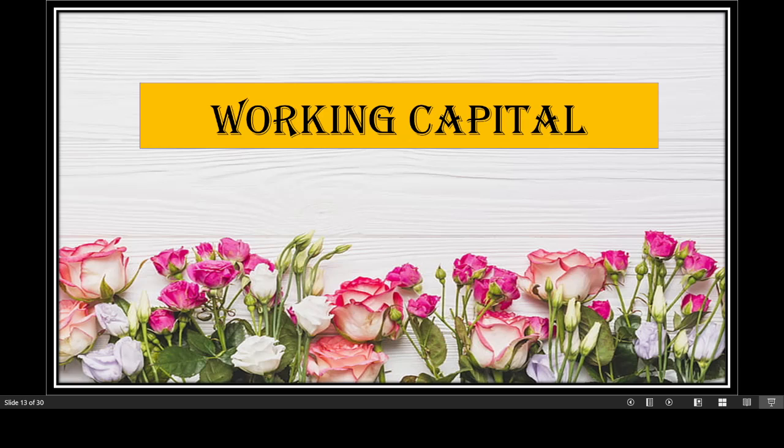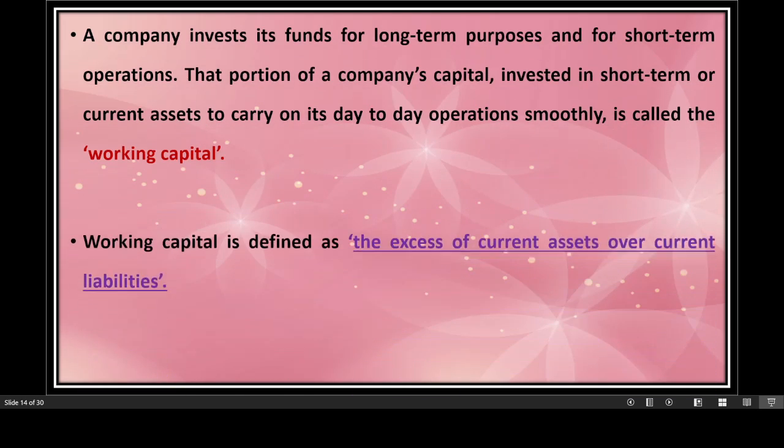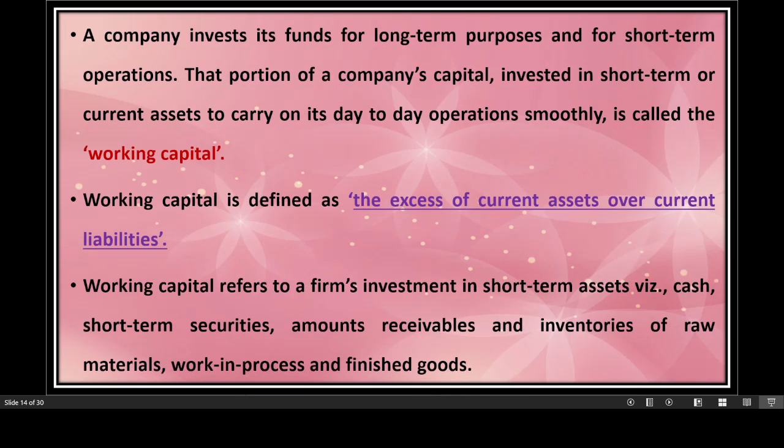Let us continue our discussion that we had on working capital further. But before that, let us recapitulate what we read in the last class. Every company needs funds, for long term purposes as well as for short term operations. That portion of a company's capital which is required for the short term or the current assets to carry on its day to day operations smoothly is called working capital.